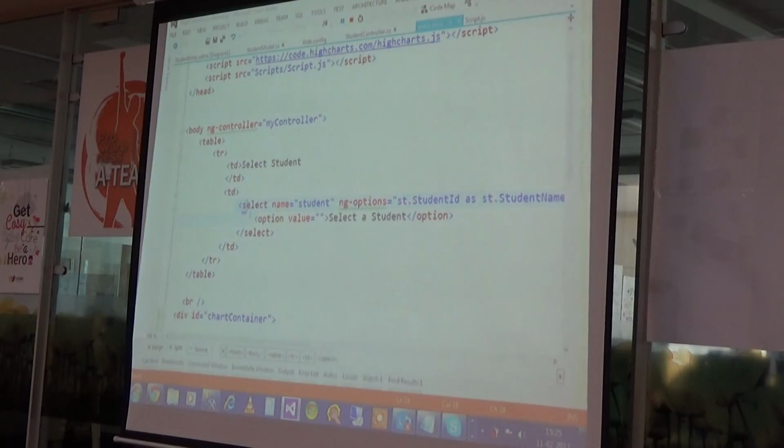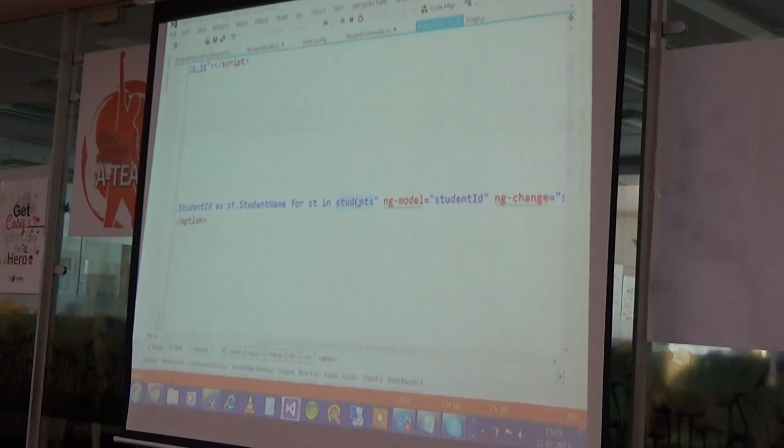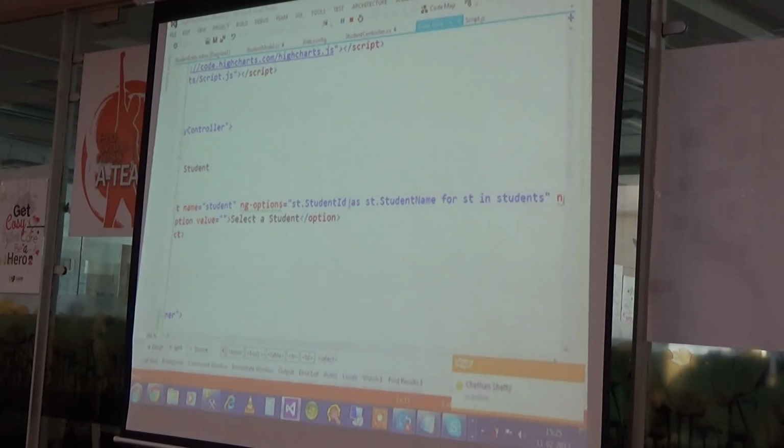In the index.html, just see this particular code. For binding any drop-down list, you require 2 things. One is ng-options, and the next is ng-model. As I told you, we have one scope, students. In the scope of students, I am using a for loop, and in the for I am using StudentName and StudentID for populating. As you already know, we created one model with two properties, StudentID and StudentName. That's why I am using the same names here.